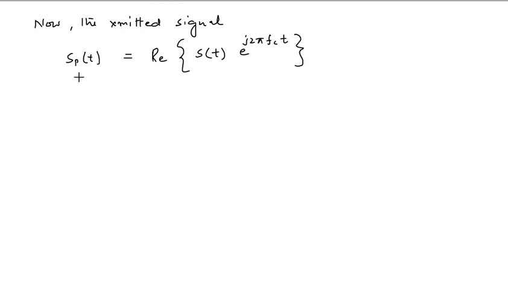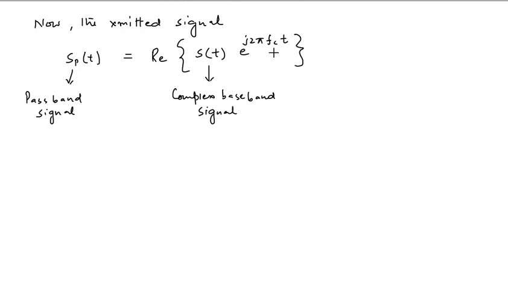So here this is your passband signal, and this component represents your complex baseband signal, and this complex baseband signal is modulated up to a carrier frequency for transmission, and here this f_c component is your carrier frequency, and this whole component represents your modulation with carrier frequency.